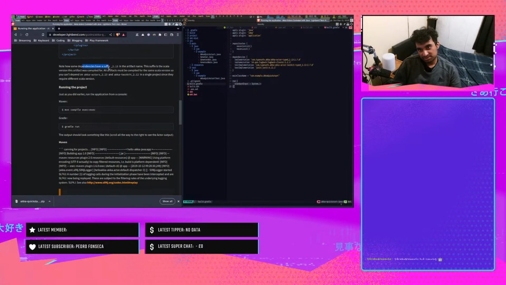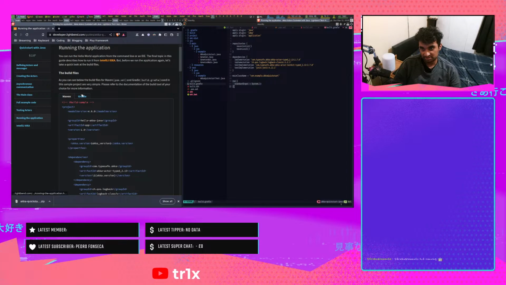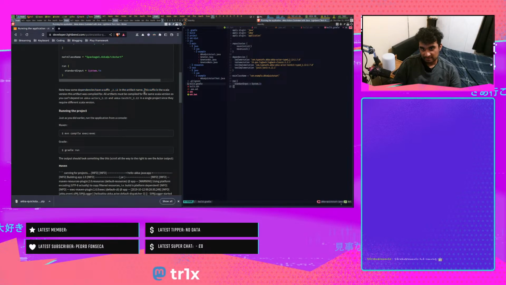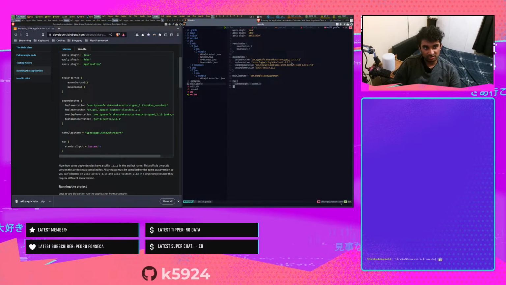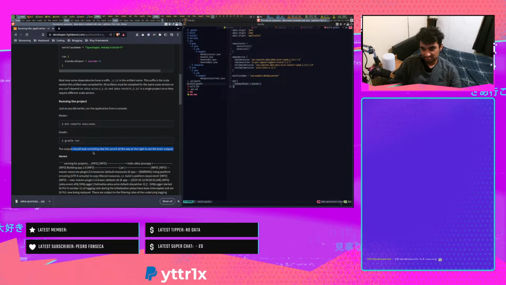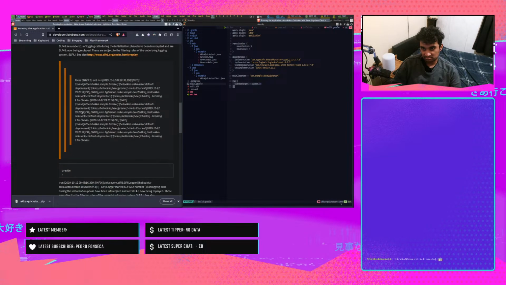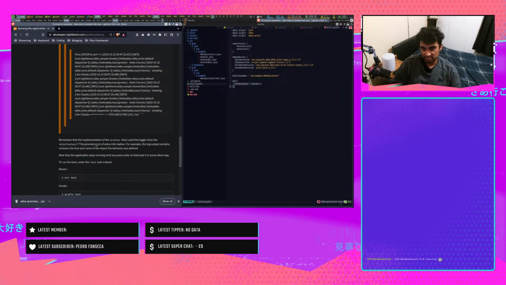Now that some dependencies have a suffix in the artifact name, I'm gonna switch to the Gradle one because... Oh, it still does it, even though it's talking about Gradle. Oh, it's because of this. Oh, fair enough. Suffix is a Scala version. All artifacts must be compiled for the same Scala version so that you can't depend on... And, oh. Fair enough. That's a weird output.